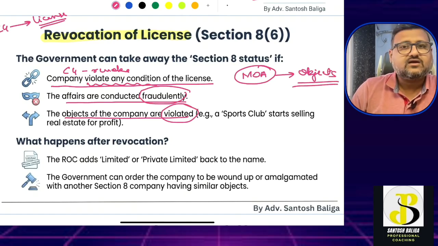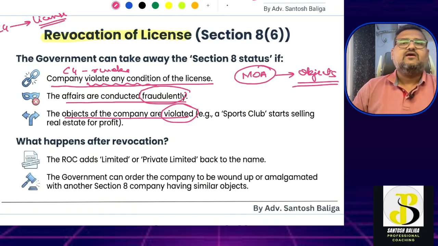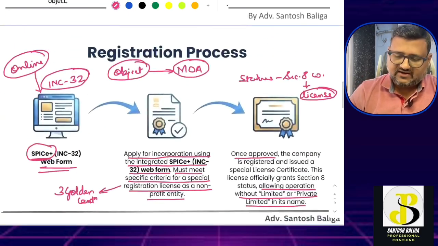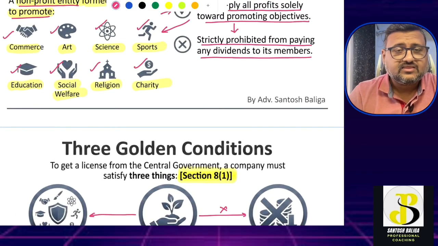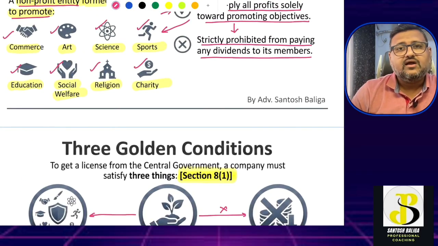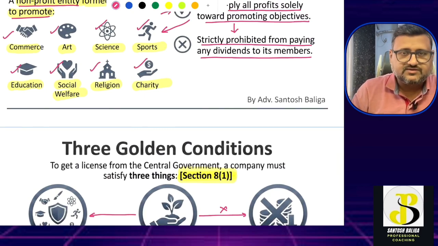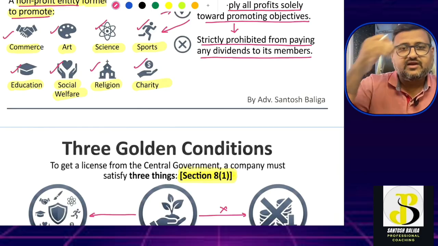It will very clearly specify which social cause it is trying to promote, or which activity like commerce, arts, education, or sports, religion or charity that it is trying to promote. If it works against those objects, or if it works on any other object,